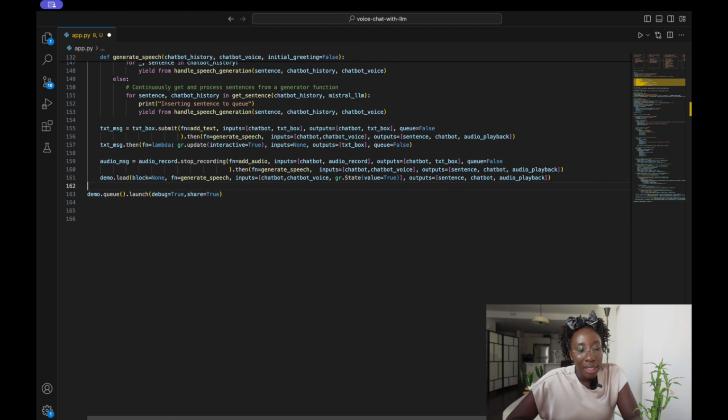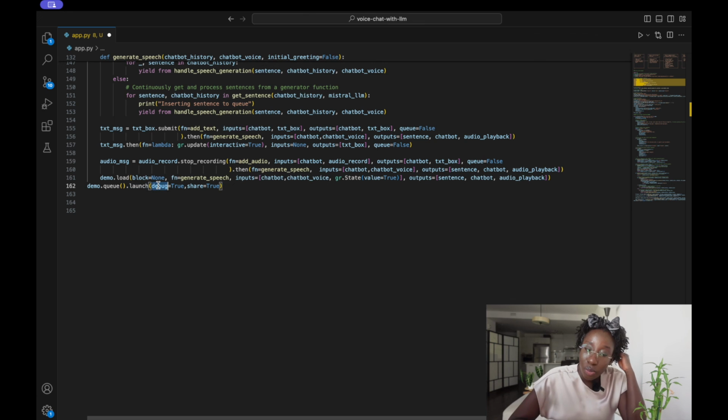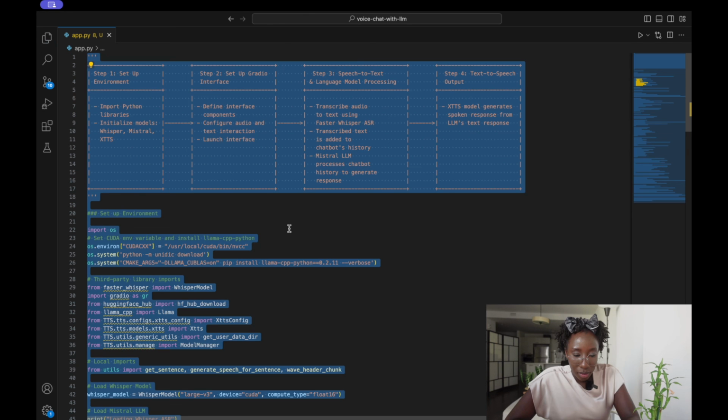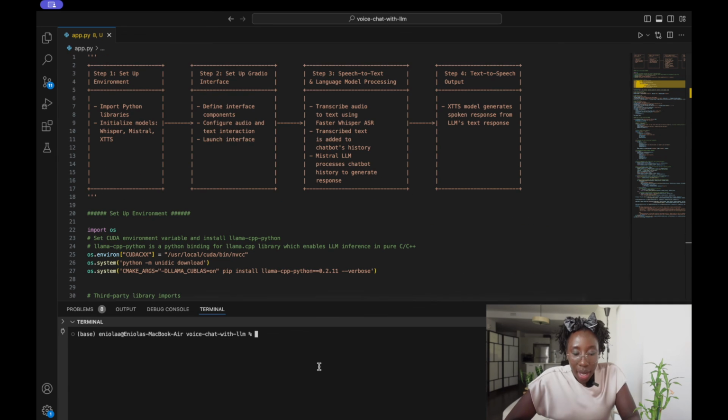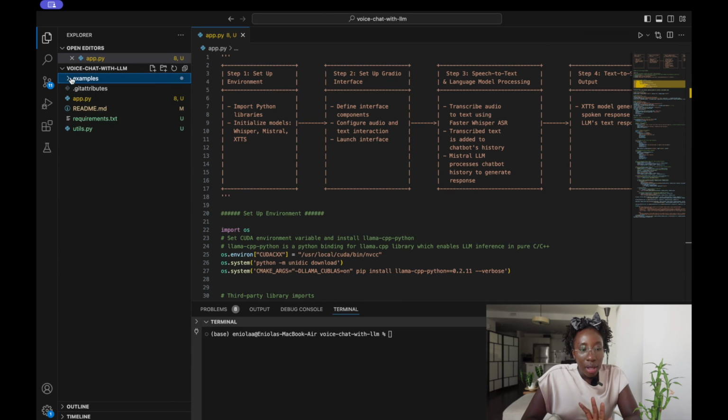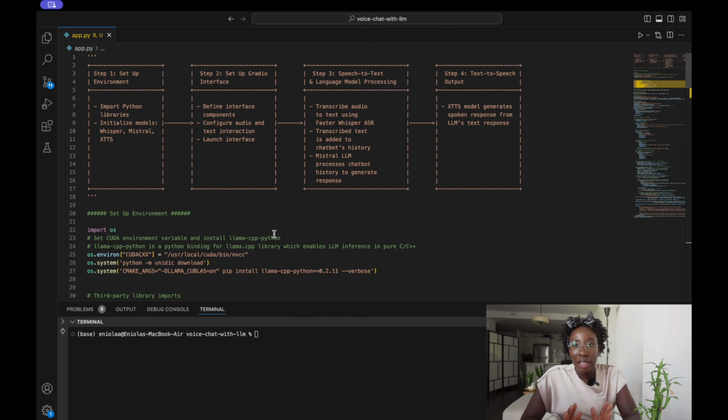So let me go ahead and launch our app, our demo. We set debug to be true, we set share to be true. And so we're done with our app.py file. We've put up all the code to process all the interactions that we get on the app. And then we just go ahead and push all of our changes. We have our app.py file, our requirements file, our utilities file, and our examples folder. We're going to push everything back to our Hugging Face Spaces.